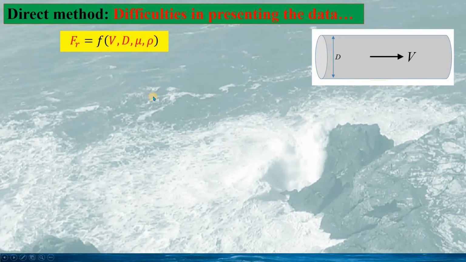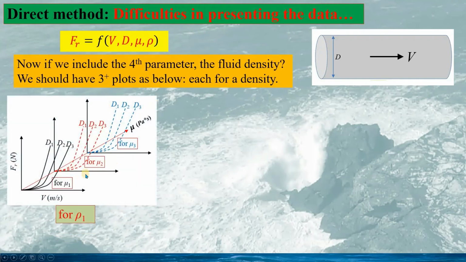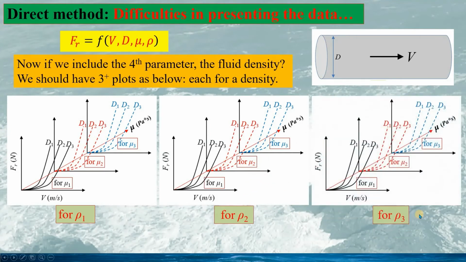However, for this problem, we may also need to look at the changes in the fluid density and see how the fluid density would influence the fluid friction. So here we include the fourth parameter, the fluid density. And then we can see for density rho 1, we have a drawing of the fluid friction with the fluid velocity, the pipe diameter, and the fluid viscosity. And to change the fluid density, we have a different plot. And for the third density, we have another plot.